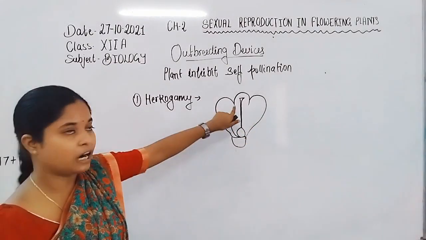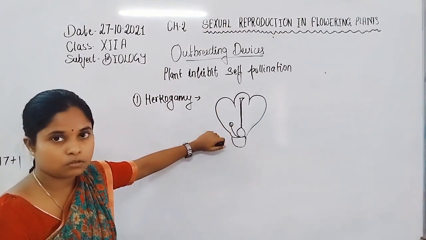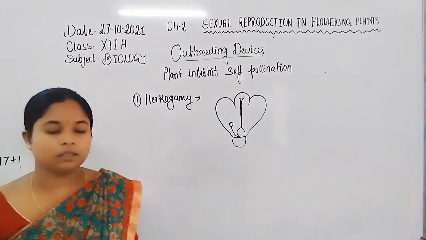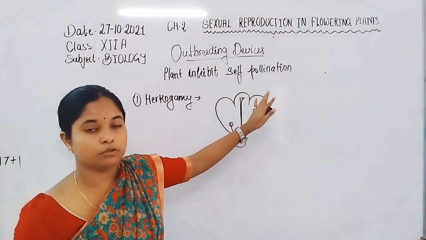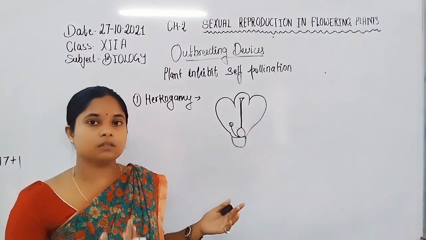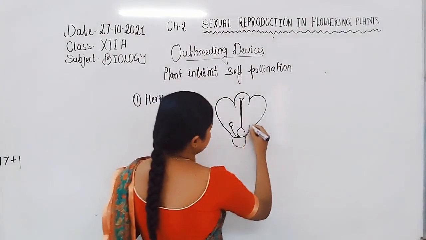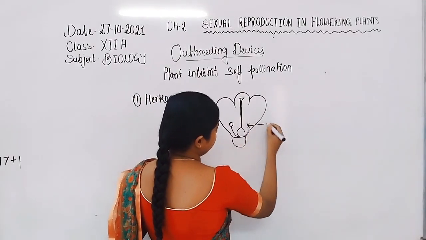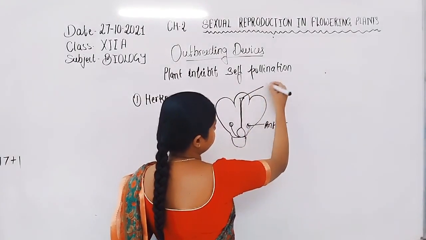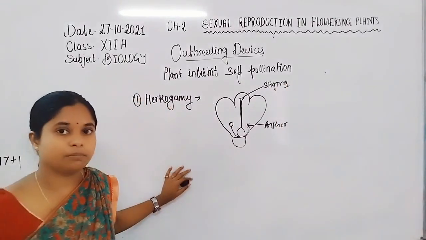The stigma is large in size and the androecium is small in size. So the androecium is not able to reach the stigma, or the pollen grains are not able to reach the stigma. So sometimes self-pollination is inhibited by this mechanism. Self-pollination is inhibited by hercogamy, in which the anther and stigma are present at different positions.